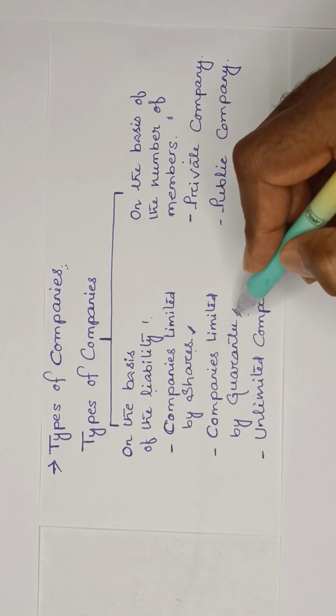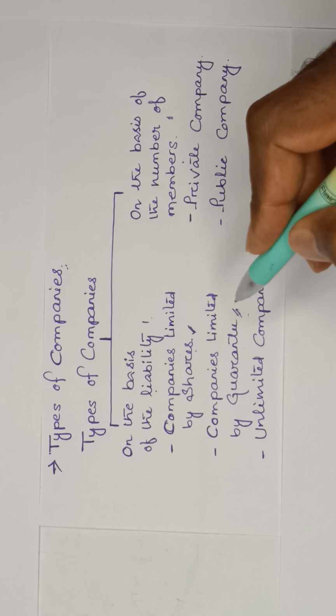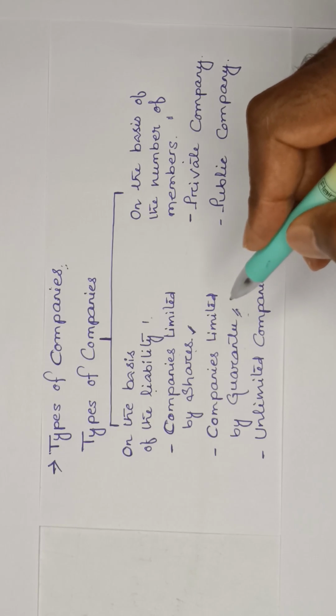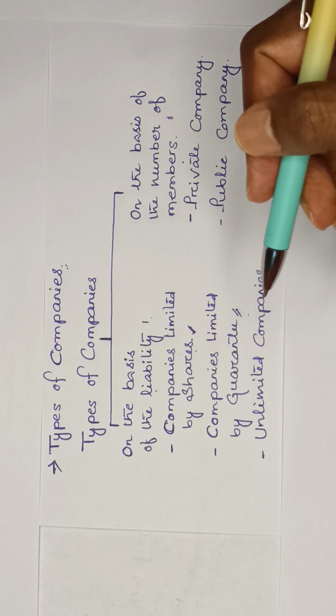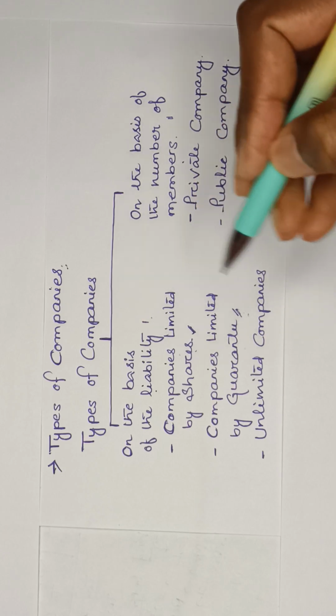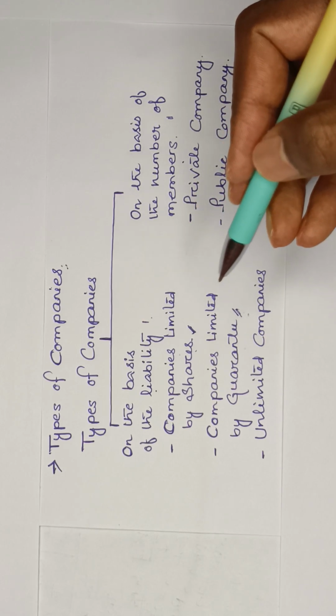The next is the company limited by guarantee. In this case, the liability of its members is limited to the amount they undertake to contribute in the event of the company being wound up. The liability of members will arise only in the event of its winding up.